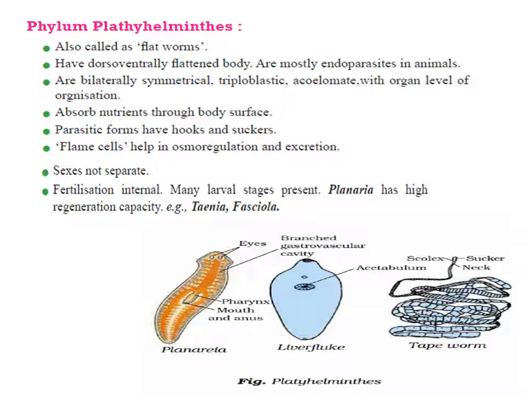The animal body is hermaphrodite, fertilization is internal, and most of them have self fertilization. Some of them, like planaria, have high regeneration capacity also. Examples are Taenia and Fasciola. Taenia is commonly called tapeworm, and Fasciola is commonly known as liver fluke.